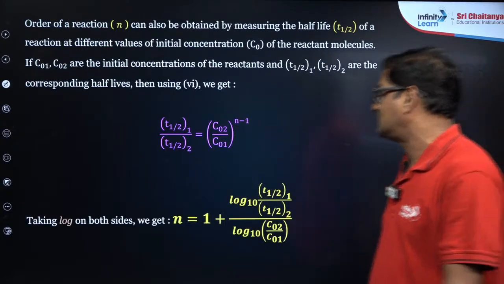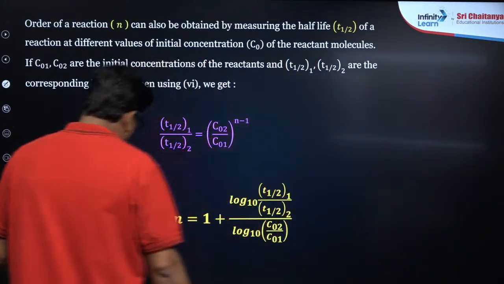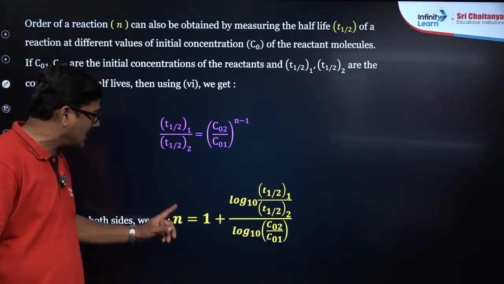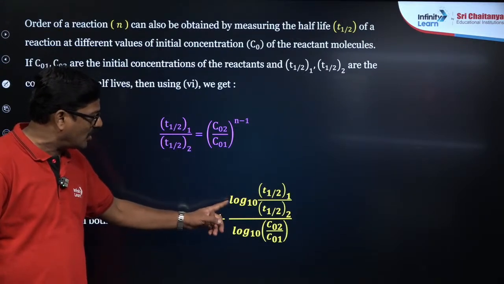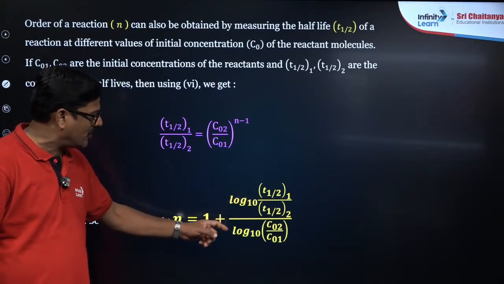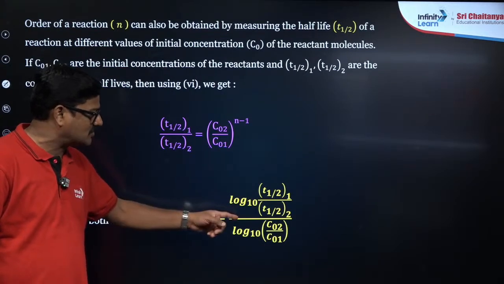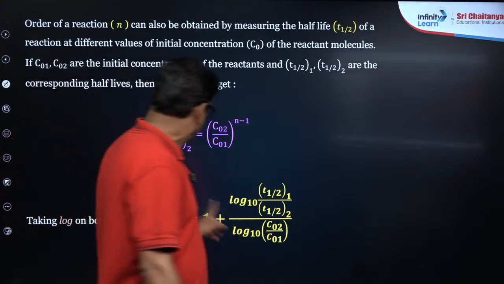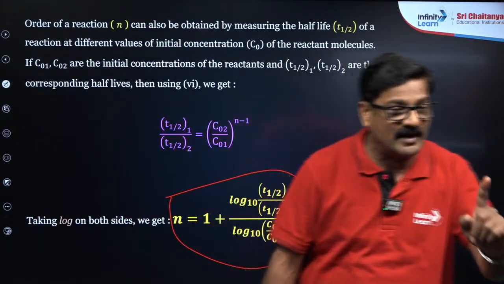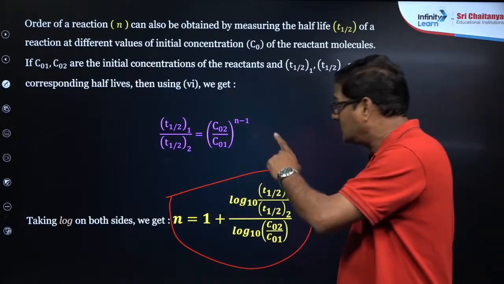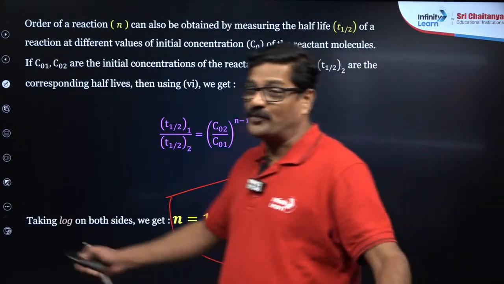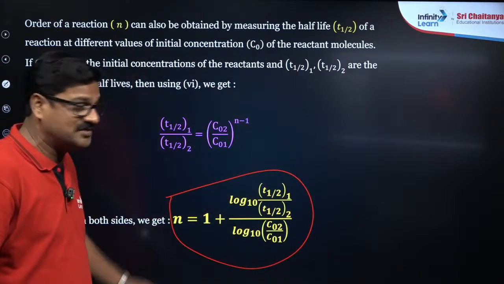If you extend this and take the logarithms on either side, the order n can be evaluated. It is going to be n is equal to 1 plus log to the base 10 of t half 1 by t half 2 upon log to the base 10 of C naught 2 by C naught 1. So this expression can be used to evaluate the n value, the order of the reaction, from the half-life. My dear students, hope you can understand this formula, right, Ishita?